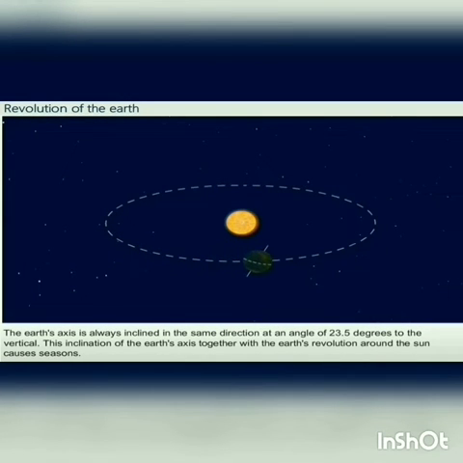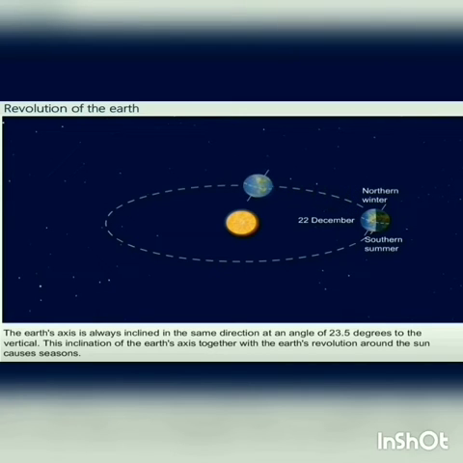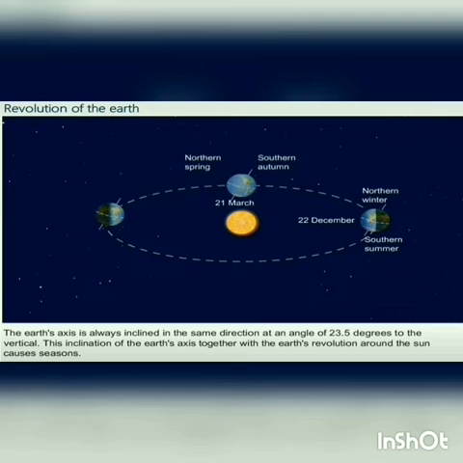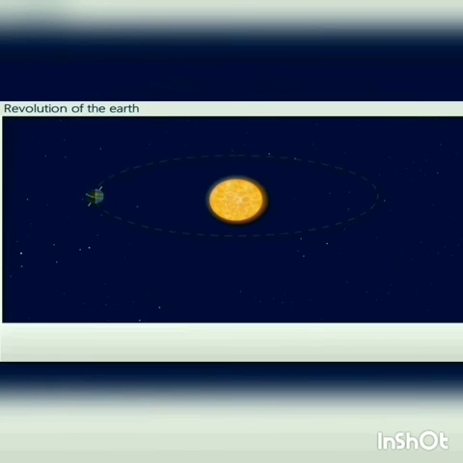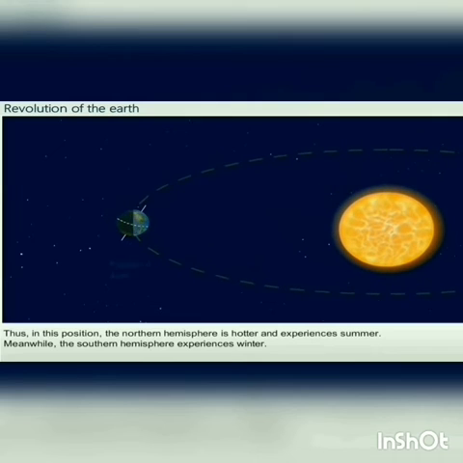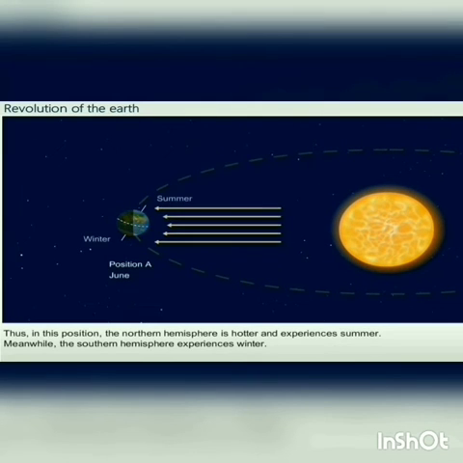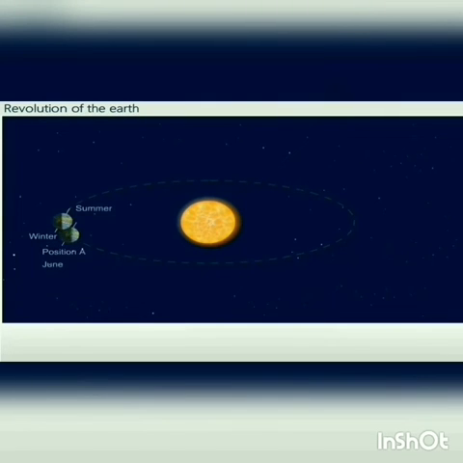See, the earth revolves around the sun. This position is B. In this position, the sun rays fall directly on the northern part of the earth. So, we have summer in the northern hemisphere and winter in the southern hemisphere. It is called summer solstice.